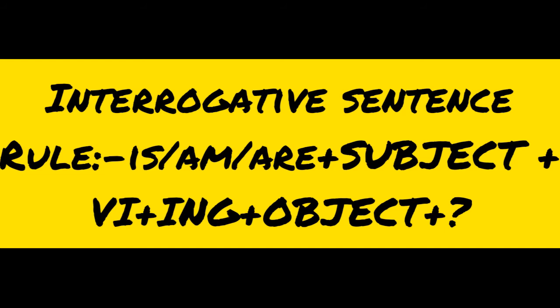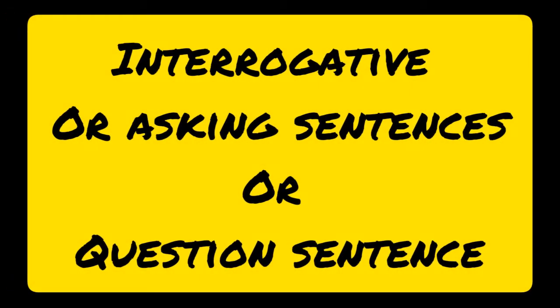In interrogative and interrogative negative sentences there are asking statements, so we put a question mark at the end of the sentence.